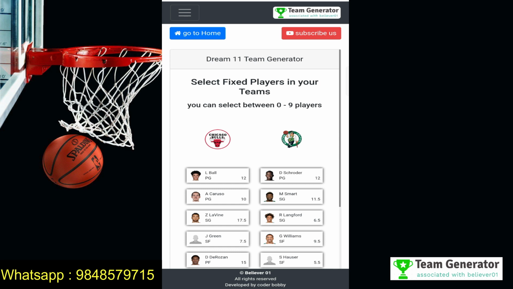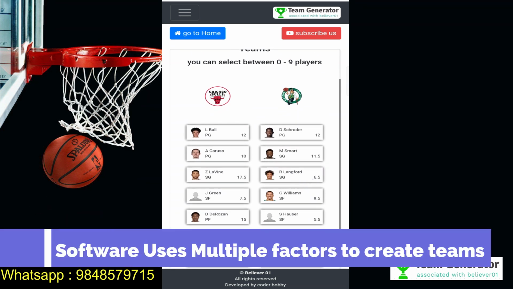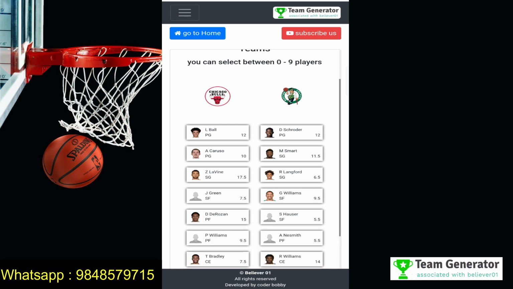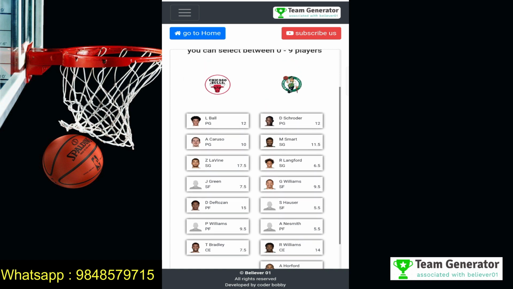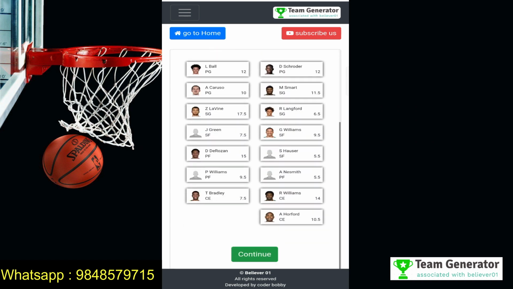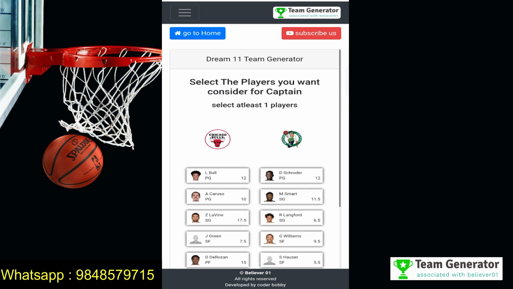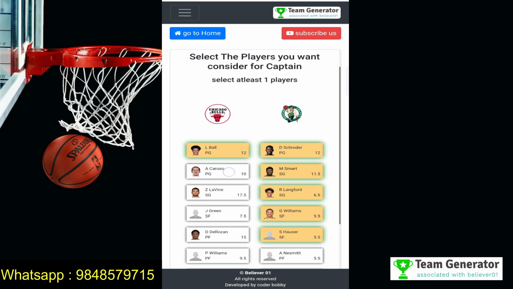That means if you select any player in this section, that player will be there in every generated team. That means in every created team, that player will be there. So if you want to select any player, you can select, or you can also leave this section as 0 and then continue. And this is the captain selection section. You can select the captain players. So for example, I want to select some of the players for captain selection.